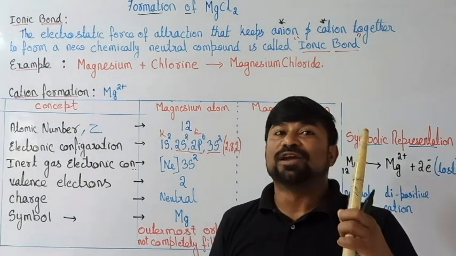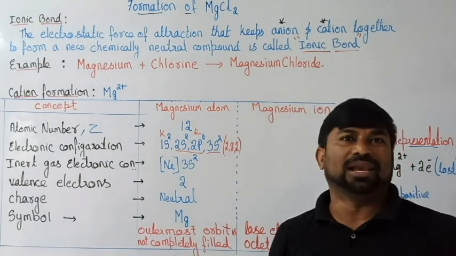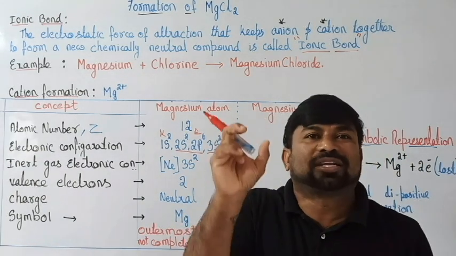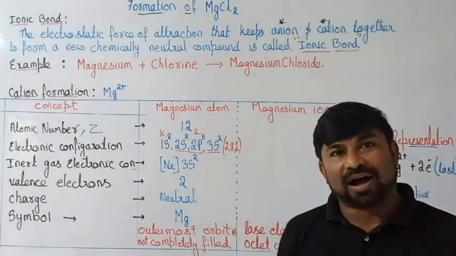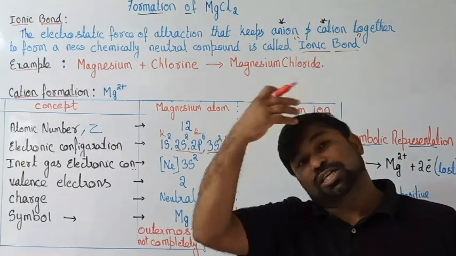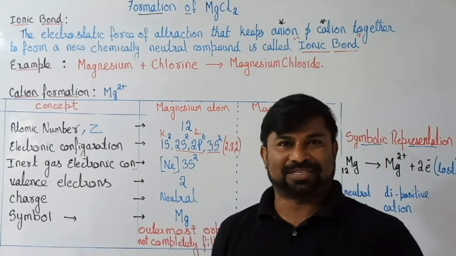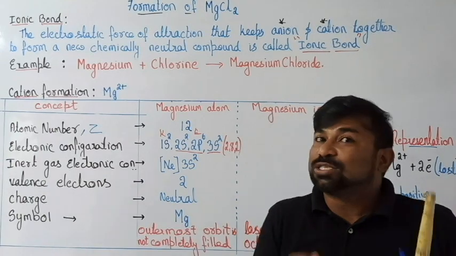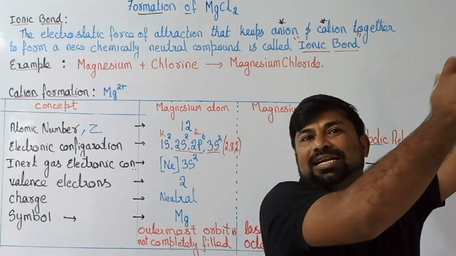But please remember, if the outermost orbit has 8 electrons, the octet configuration, then it will be stable. Now, how many does the outermost orbit have? Only 2 electrons, so it is not stable. It wants to become stable like the nearby inert gases. Few elements want to become like someone else, and that someone else is the inert gases.